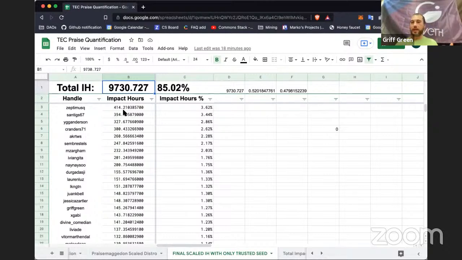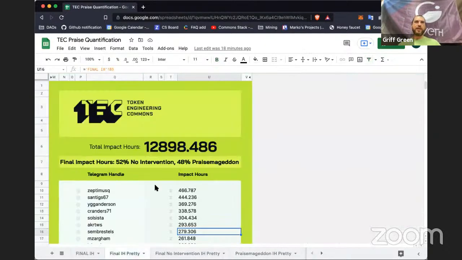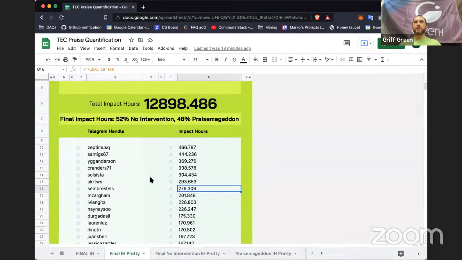And we reached out to everyone who had impact hours and begged them to activate their membership. Most people did, but the people that didn't actually got 0 impact hours in the hatch. So while we have this final list right here, not everyone actually claimed their impact hours by activating their membership.